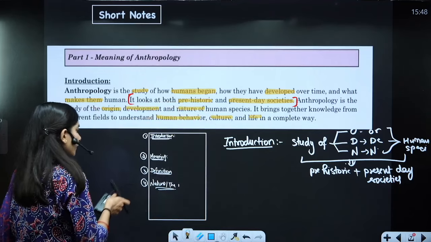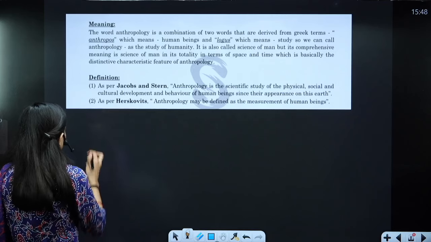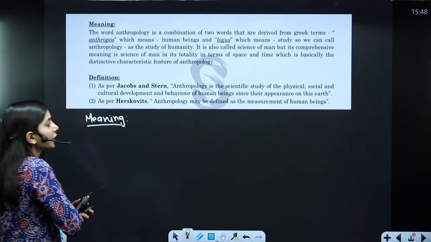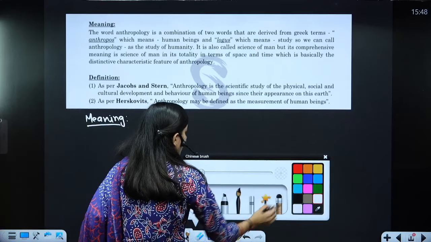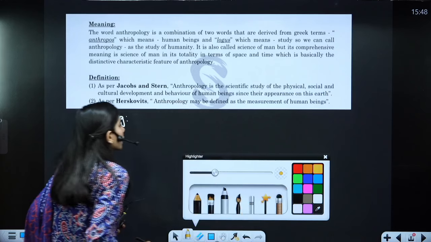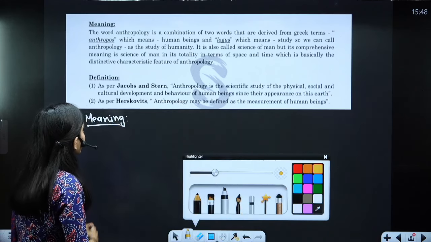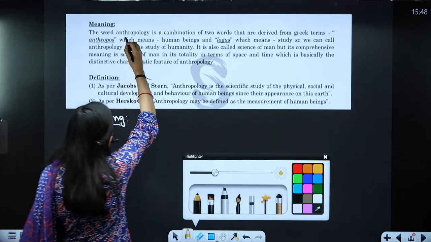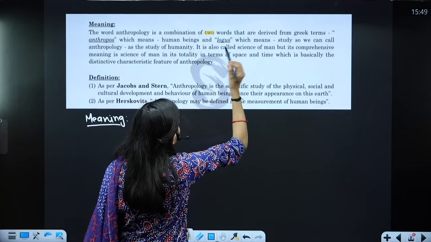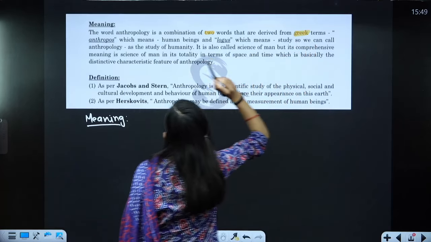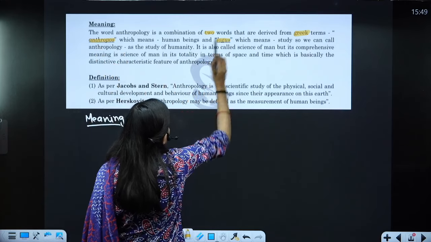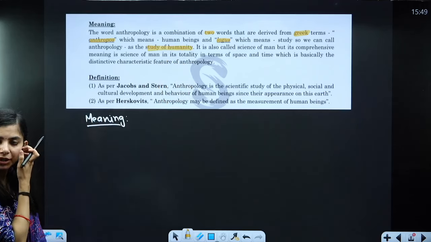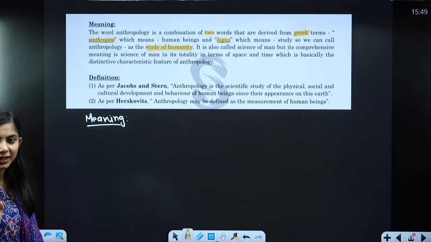Fine. Now what can we write for the meaning? See, next, what we need to do: first step is read. While reading we need to do color coding. Now let's do the color coding. Again, as I told you, for the most important keyword we are going to use yellow. So anthropology is a combination of 2 words. They are derived from the Greek terms anthropos and logos, and it means what? It means the study of humanity. This is something that is important in terms of the meaning. Now let's do that.